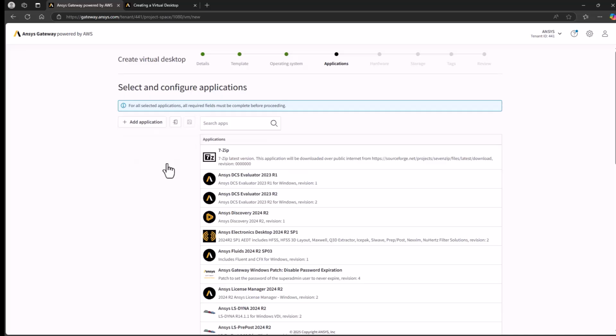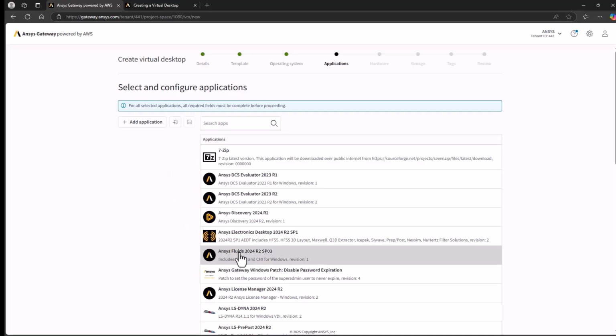Now select the application packages to install. These packages are prepared and maintained by Ansys. They can be selected now or after the VM is running. Notice most of the packages are for Ansys products, but there are a few third-party tools such as 7-zip.